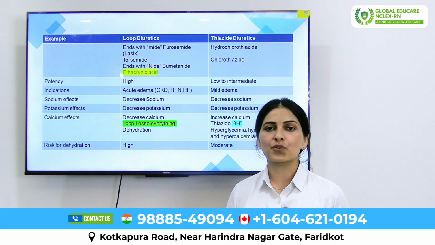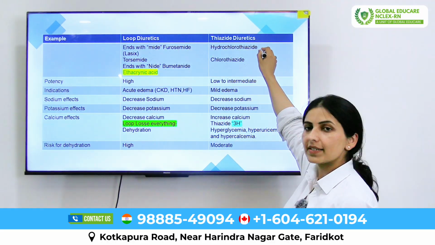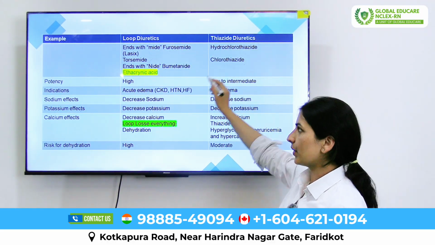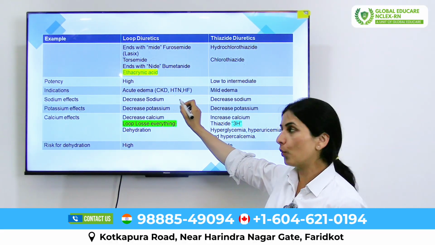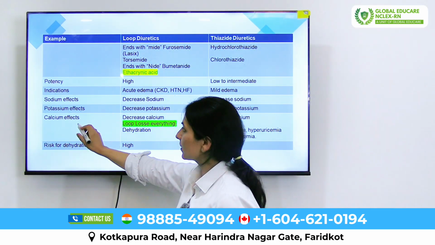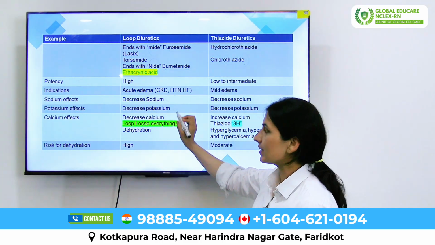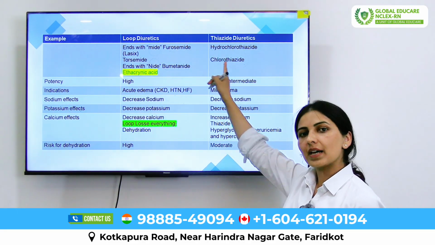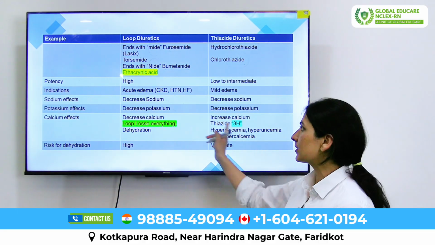Next, we'll discuss the effect of diuretics on the electrolytes, especially sodium, potassium, calcium and magnesium. These electrolytes are mostly affected. Loop diuretics and thiazide diuretics both decrease sodium as well as potassium from the body. If we talk about calcium, loop diuretics decrease the calcium, but thiazide diuretics increase the calcium. So here is the difference.